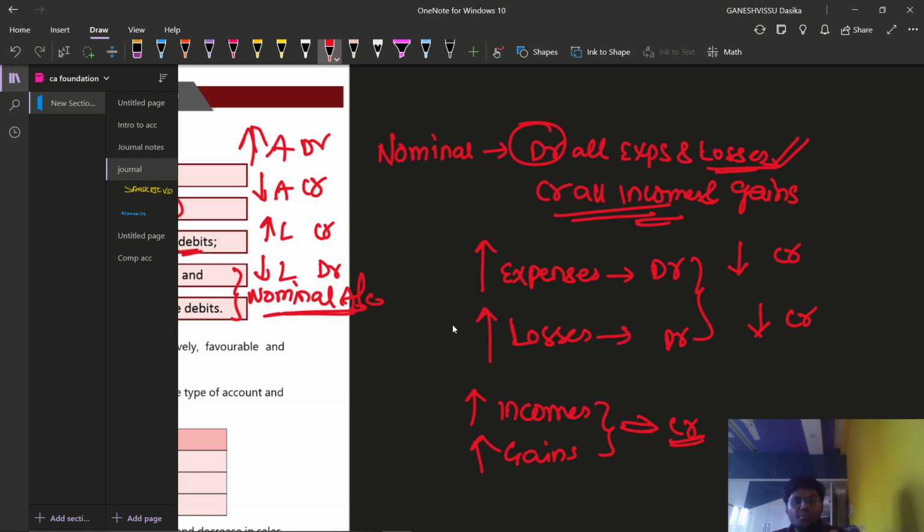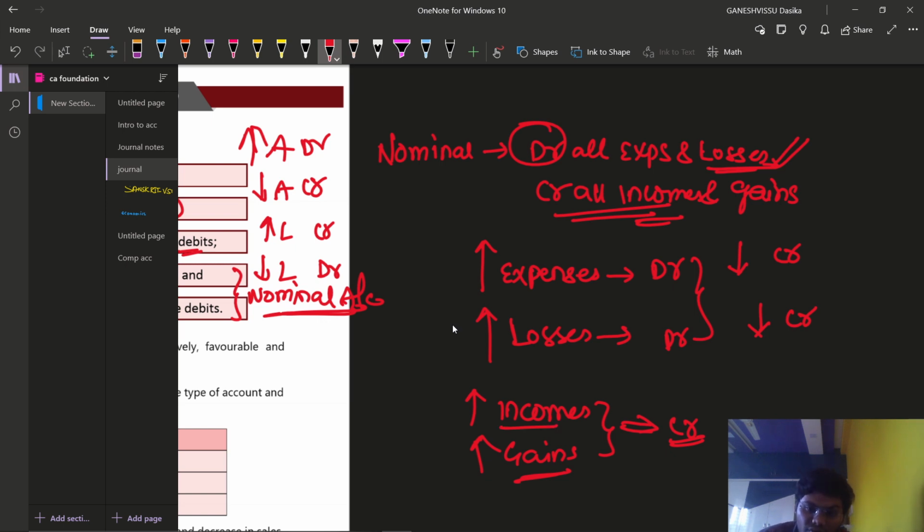These are opposites: expenses are the opposite of incomes, and losses are the opposite of gains. Of course, gains are also known as profits. Profit and loss you have dealt with in lower classes.